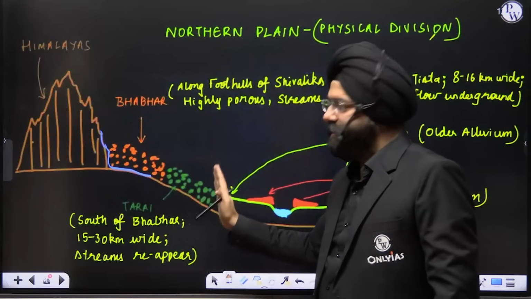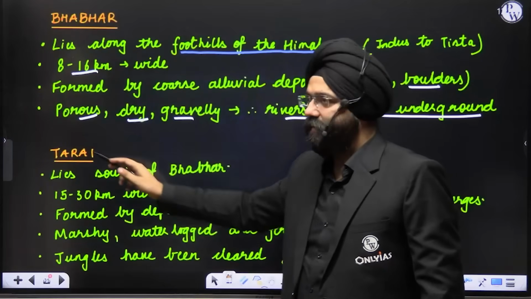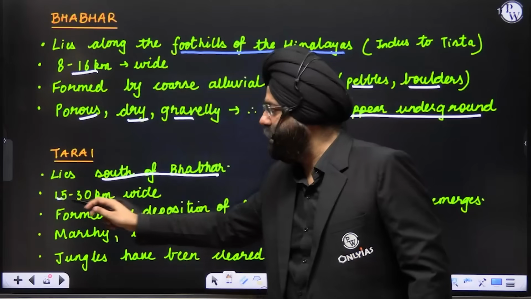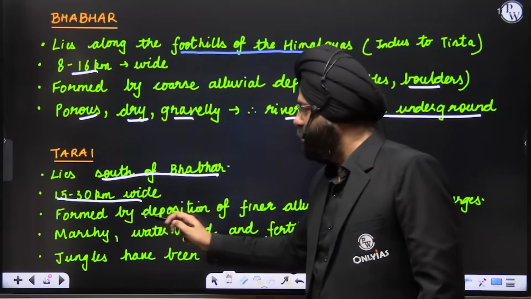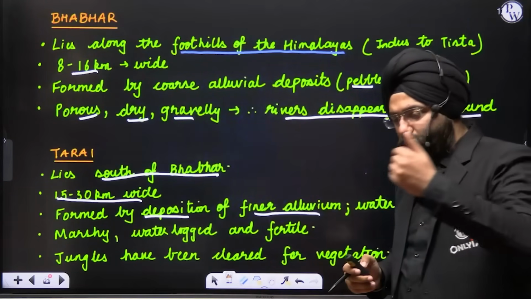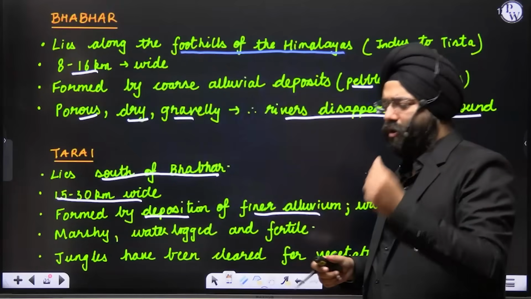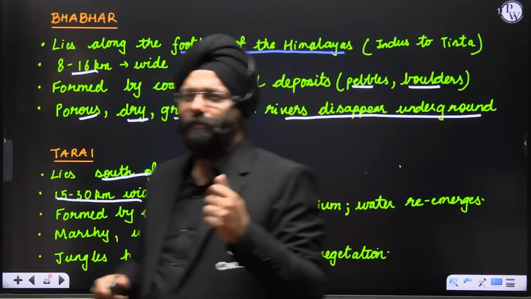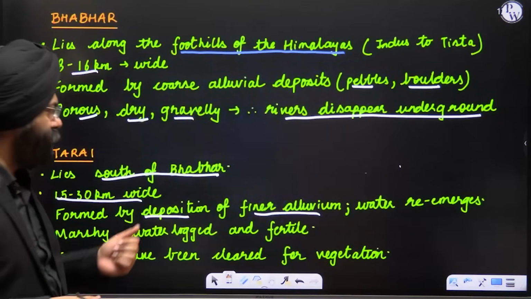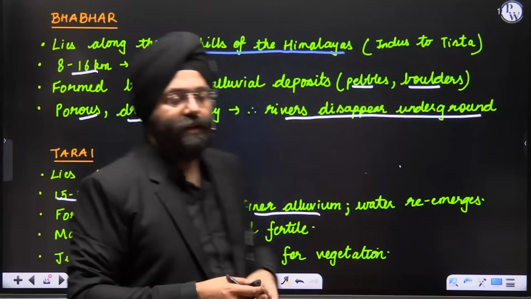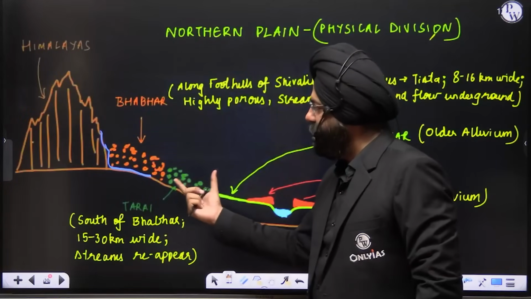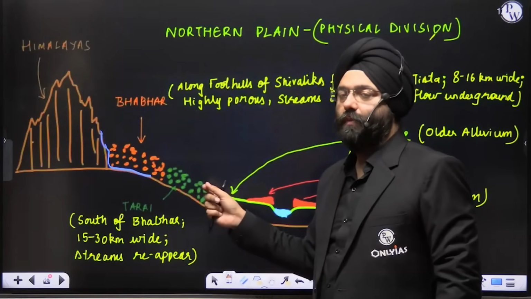You realize just after the Bhabar, it lies south of the Bhabar. Now this is approximately 15 to 30 kilometers wide. It is formed by the deposition of finer alluvium. That means as you move ahead, those cobbles and pebbles erode further and become finer, right? Because of the erosional activities taking place. So this Tarai is basically a region where the finer alluvial deposits are present.